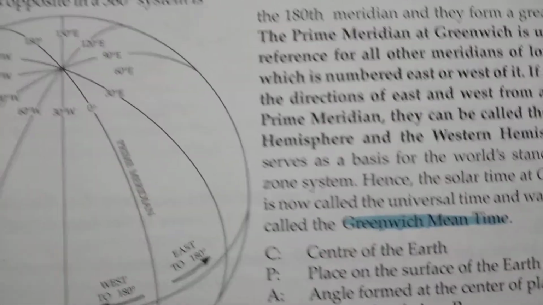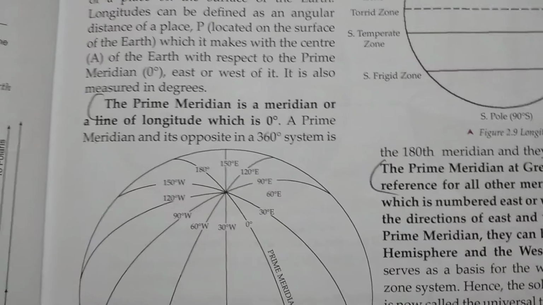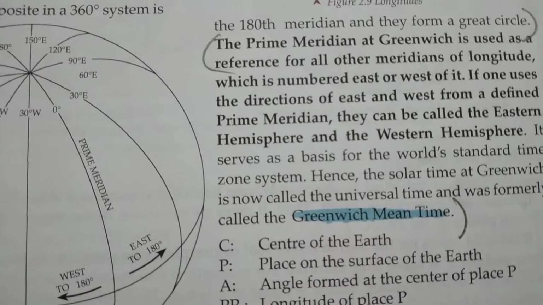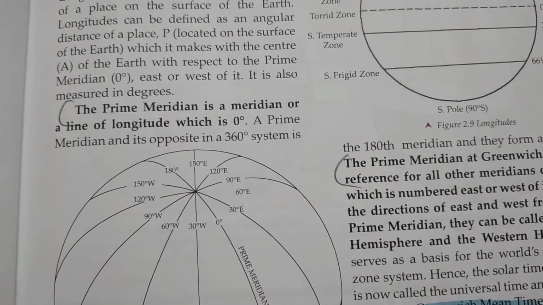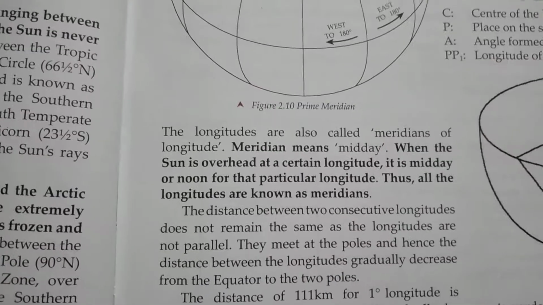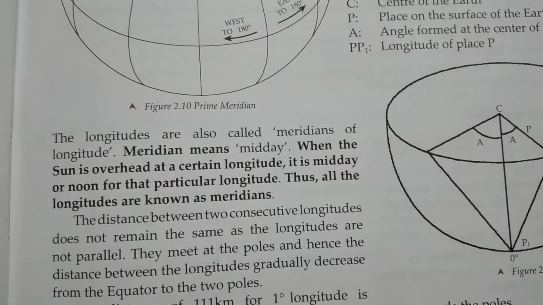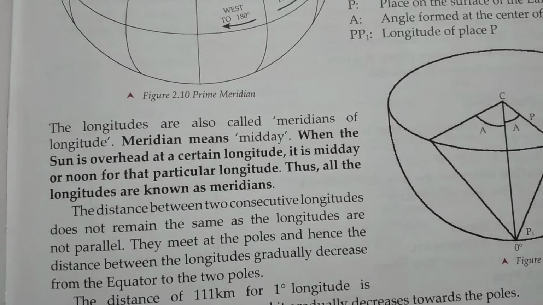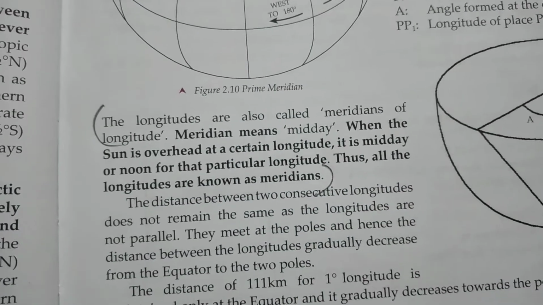Now the next thing, that is Greenwich. We have to give a brief idea about Greenwich. So we will write this whole portion for Greenwich. Now the next question, why the lines of longitudes are also known as meridians. I repeat, why the lines of longitudes are also known as meridians. This is a very short answer, a small answer. So this much is the answer only.